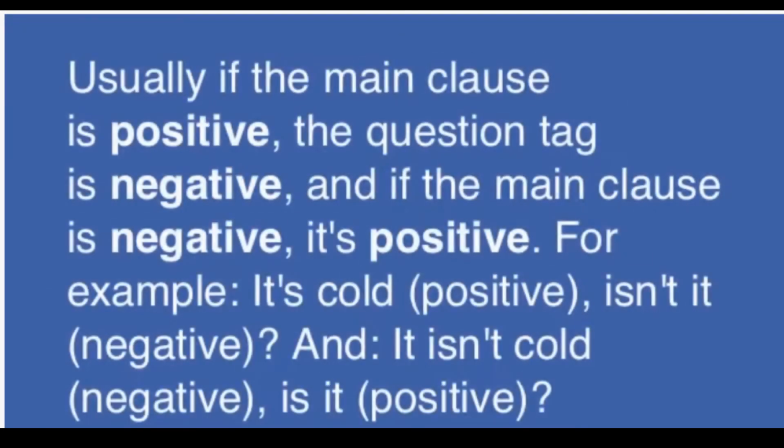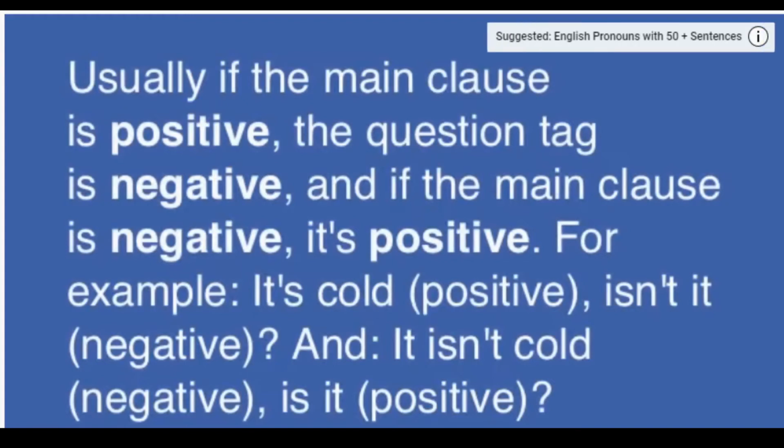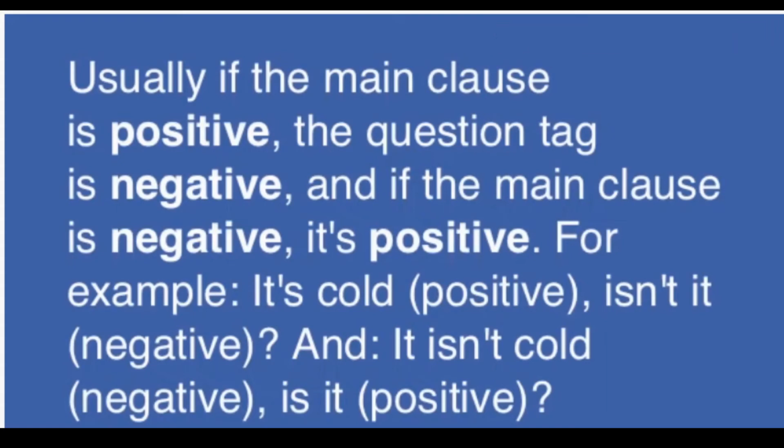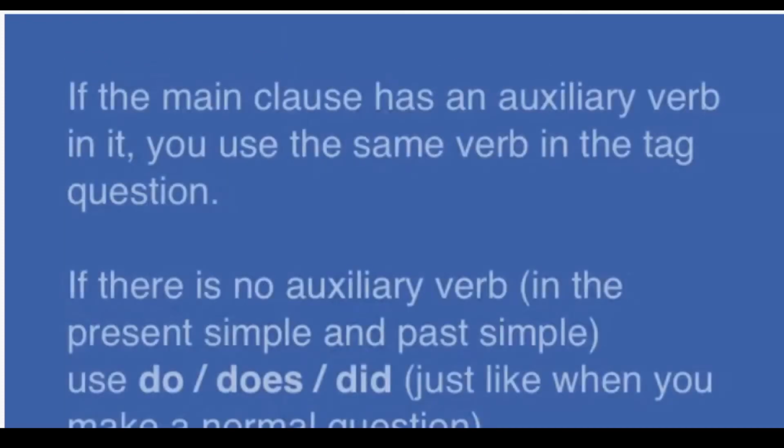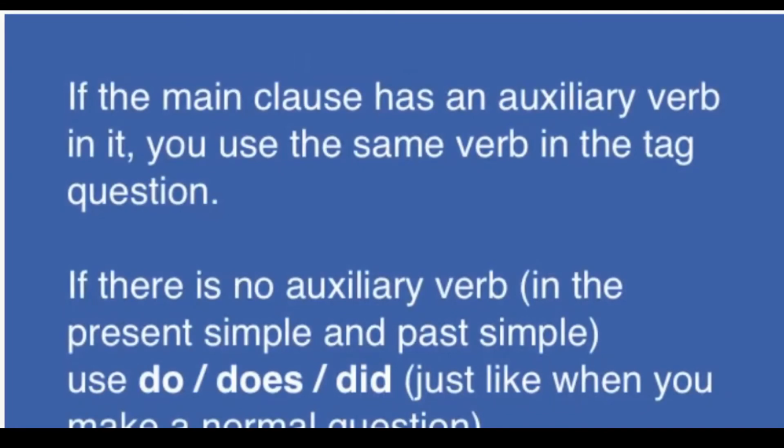Usually, if the main clause is positive, the question tag is negative. And if the main clause is negative, the tag is positive. For example, it's cold, positive, isn't it? Negative. And it isn't cold, negative, is it? Positive. If the main clause has an auxiliary verb in it, you use the same verb in the question tag.